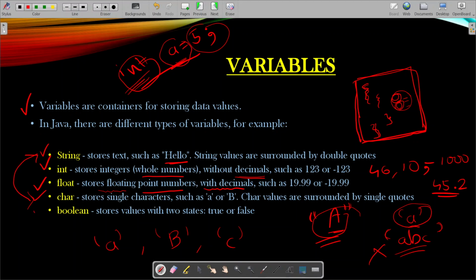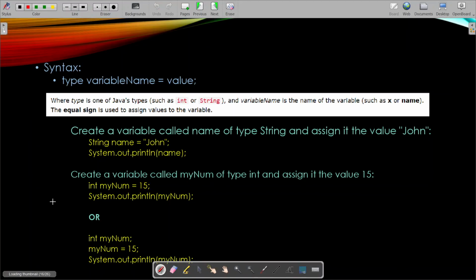Alright, and last comes boolean. What is boolean? Boolean can store only two values, true or false. What is the use of it? What is the purpose of it? Where do we use it? We'll slowly understand that, but we don't need that as of now. As of now, we must focus on int, string, float, all those. So let's move to the next slide.